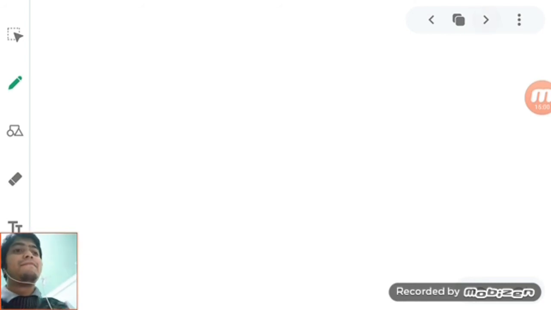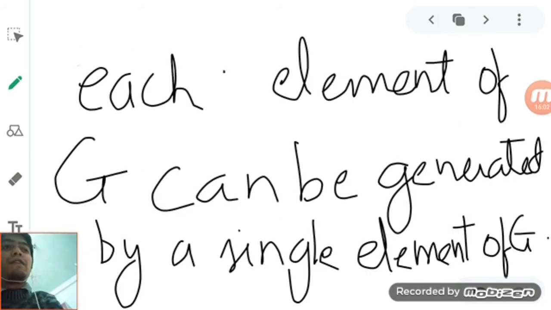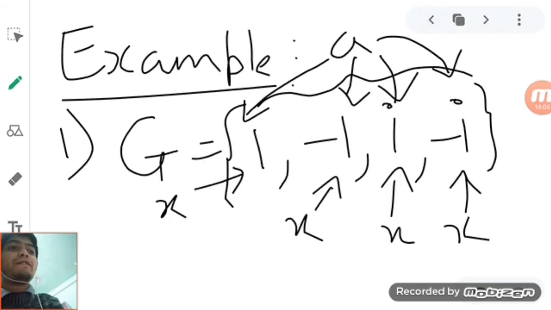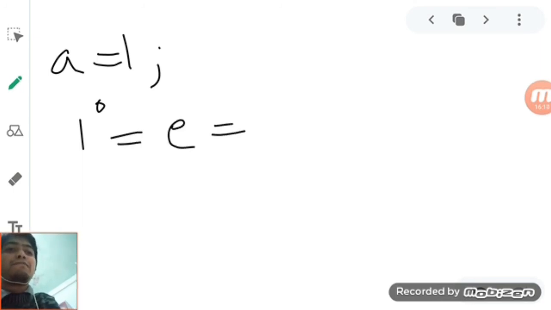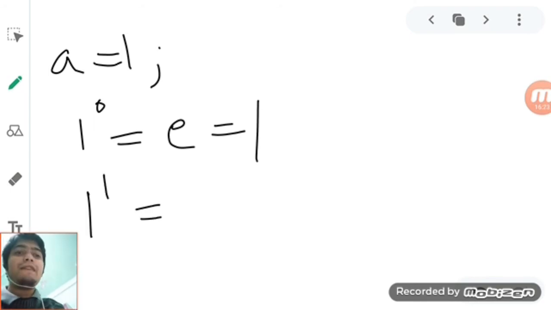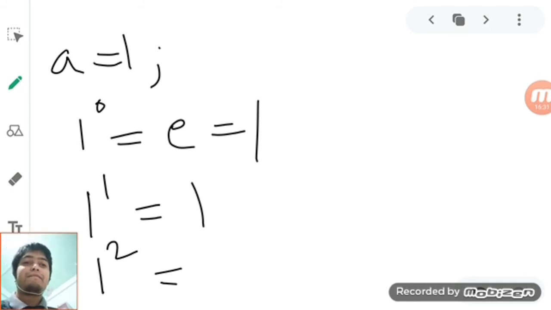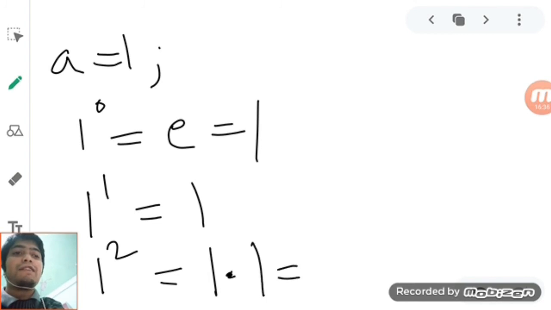Let's see. If we take a equal to 1, the group is with respect to multiplication. So we can form 1 power 0, which will be the identity of the group with respect to multiplication, that is 1. 1 power 1 is again 1, 1 squared is 1.